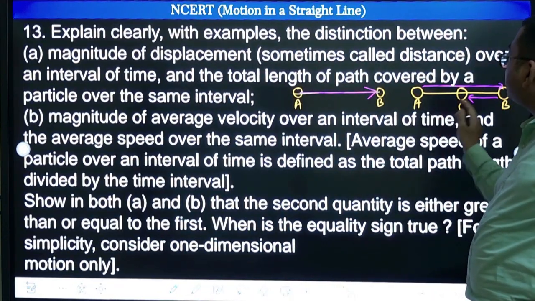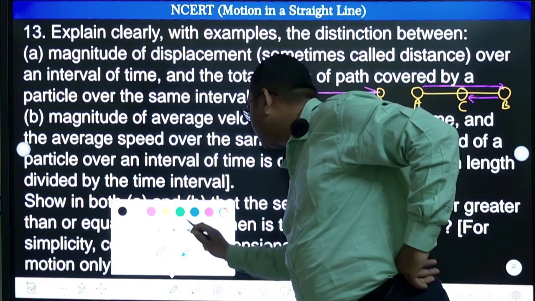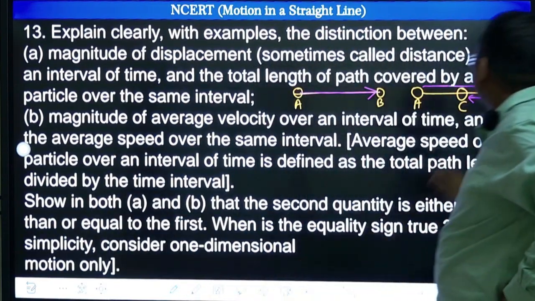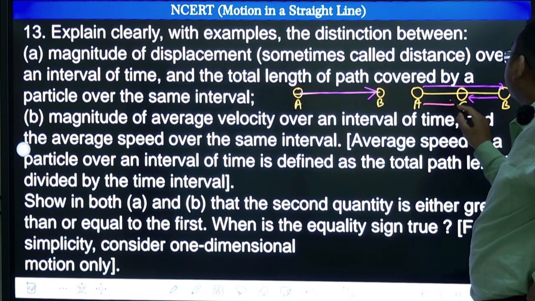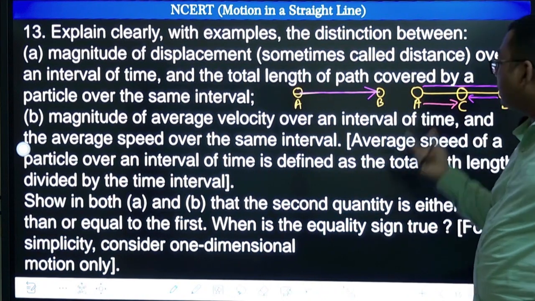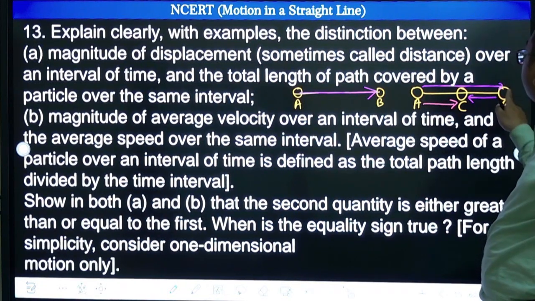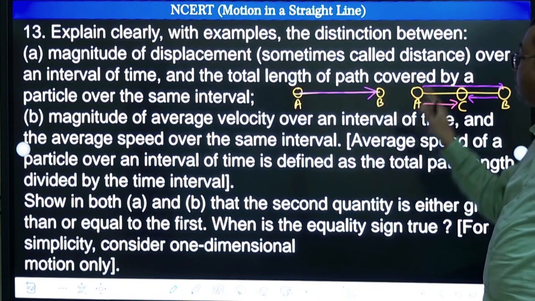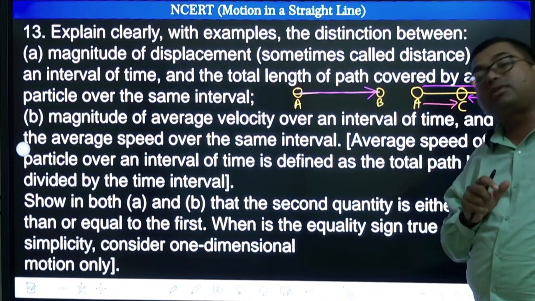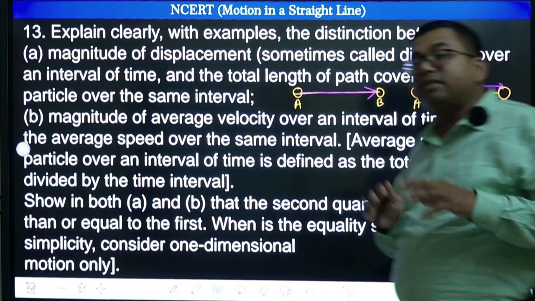Why? Because displacement will be shortest, from A to C, initial to final. This length is the magnitude of displacement AC, but distance will be A to B plus B to C. That means the length AB plus BC, that is what is distance.